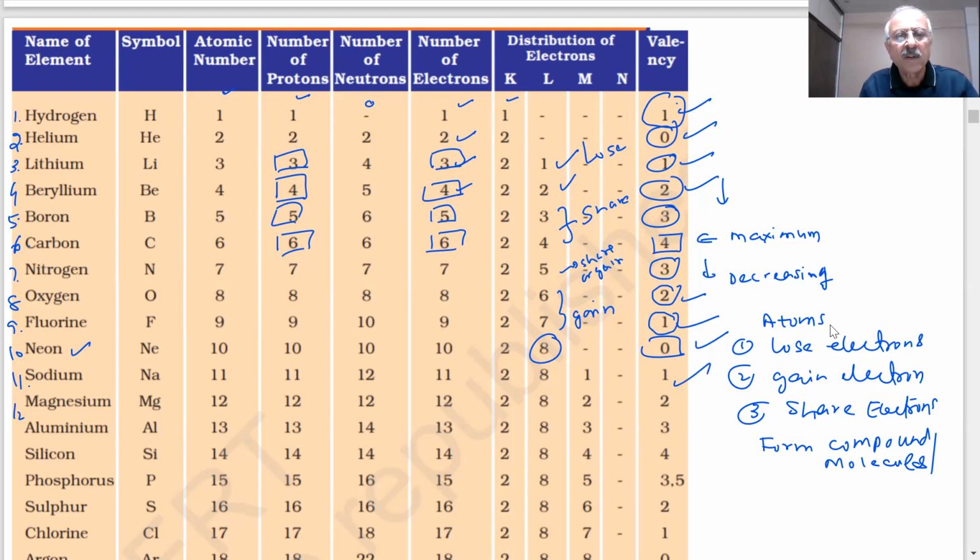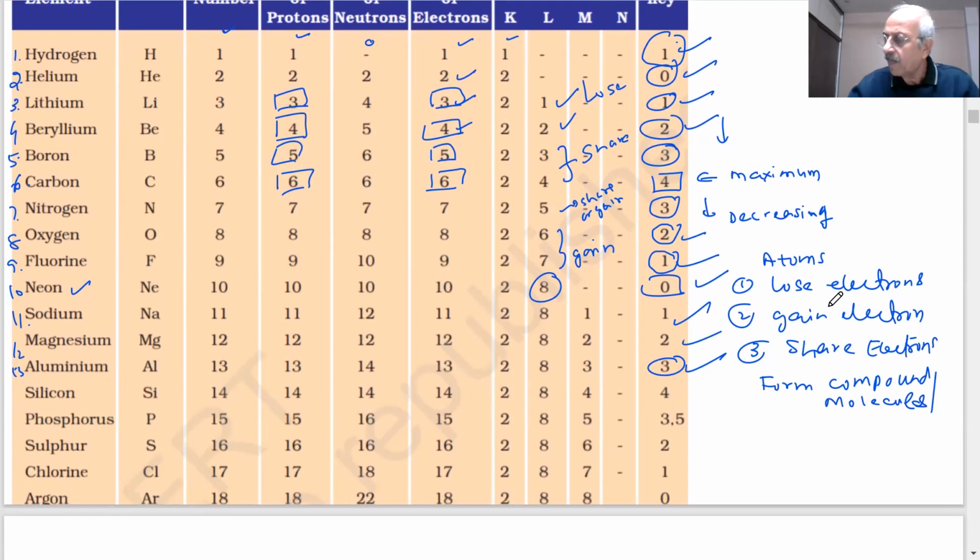Next. Magnesium, atomic number 12, number of protons 12, number of neutrons 12, number of electrons 12, and valency 2. Okay. Next. Aluminium, atomic number 13, number of protons 13, number of neutrons 14, number of electrons 13, valency 3. Okay, very good. Next, Silicon, atomic number 14, number of protons 14, number of neutrons 14, number of electrons 14, and valency 4.